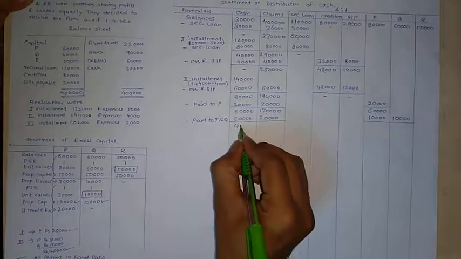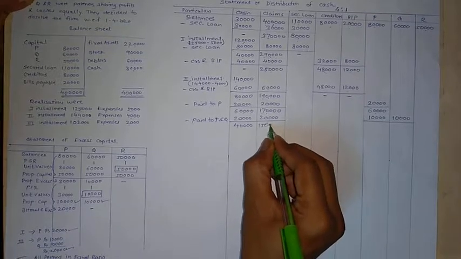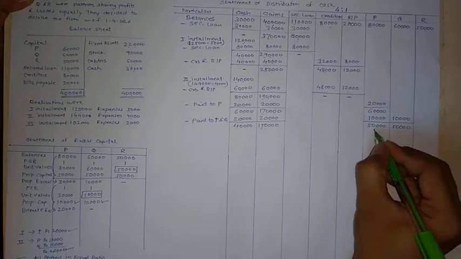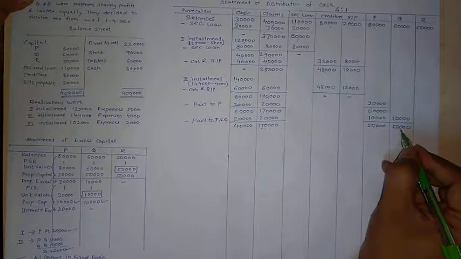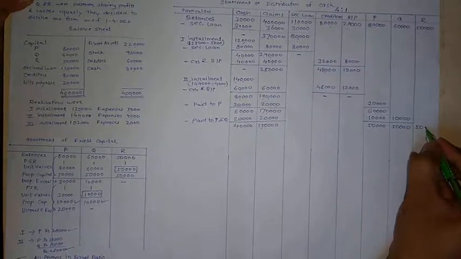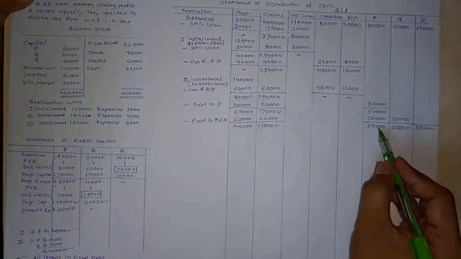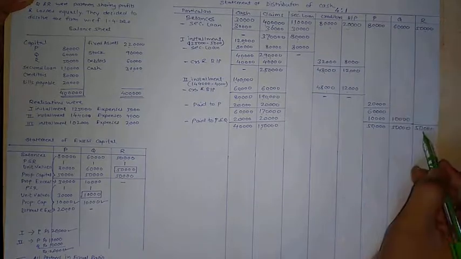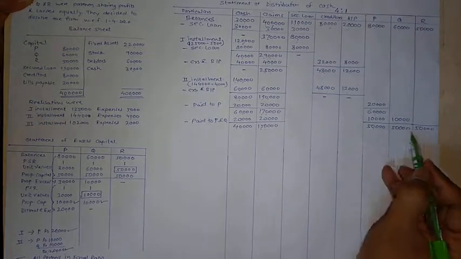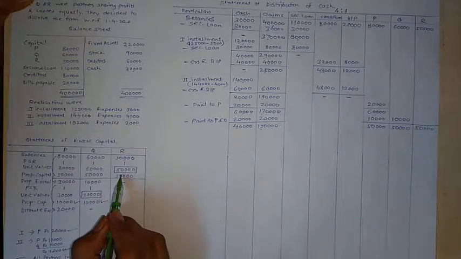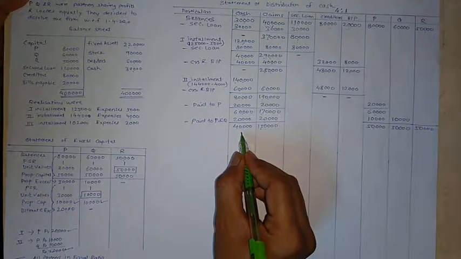So now cash is 40,000, claims are 1,50,000 and capital balances will be 50,000 each. Now after settlement of proportionate excess, balances are 50 for P and Q and R already has balance of 50,000. This capital amount should be cross-checked with proportionate capital step 1. It is 50,000. So up to this step our payment is correct. Now hereafter all cash available should be distributed among the partners equally.